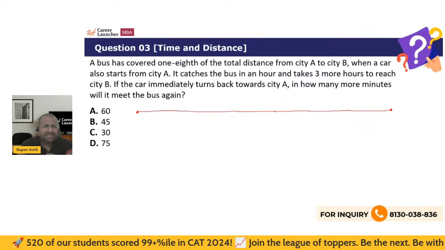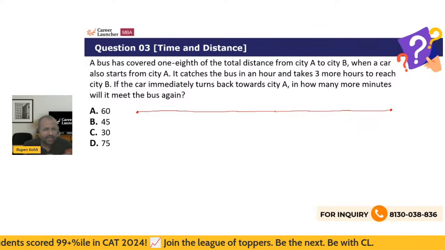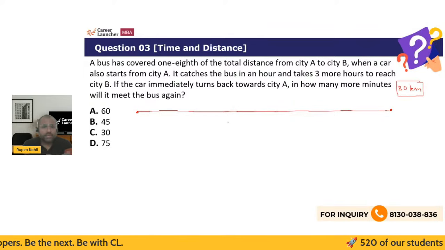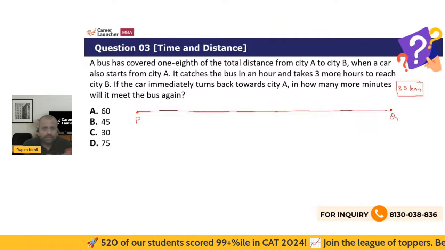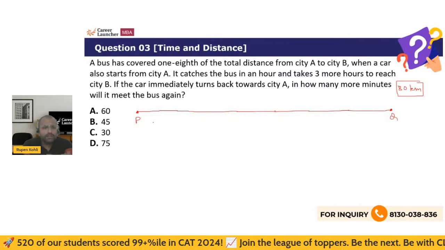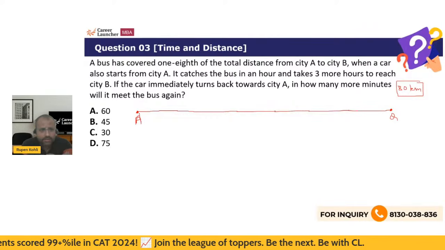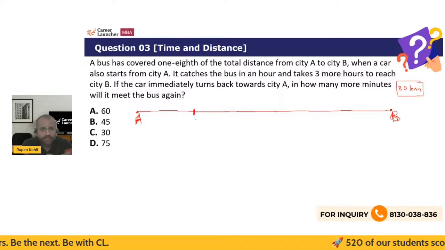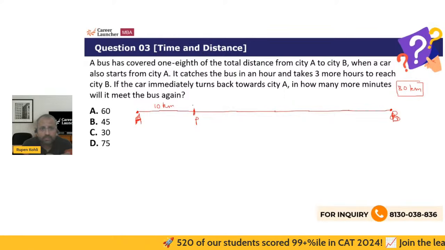So I'm taking the distance as a multiple of 8. I'm taking it as, let's say, 80 kilometers, on the whole, and then let's go from there. So the bus has covered therefore 10 kilometers, right? 1/8. So this is some point P. Let me say A and B only. This is B, right? So till some point, call it P, which is 10 kilometers. So 10 kilometers is done, and there is a bus over here.